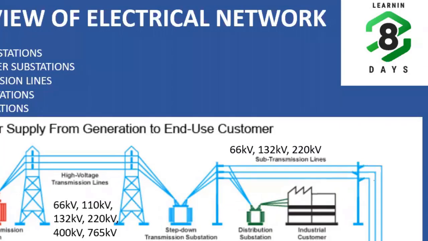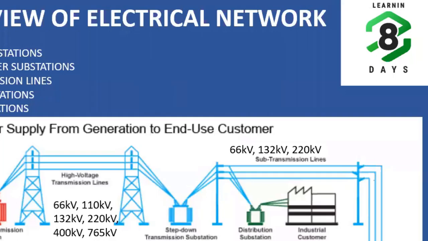There are large industrial consumers who take these transmission voltages and have their own distribution substations. Further, from sub-transmission, we have distribution substations which convert power from sub-transmission voltage levels to distribution voltage levels. The distribution voltage levels are generally 11 kV, 22 kV, and 33 kV.